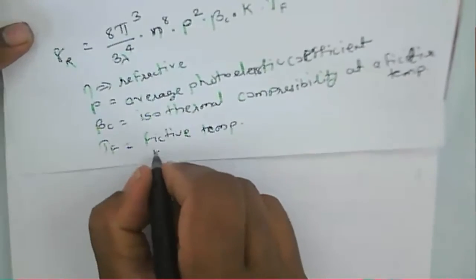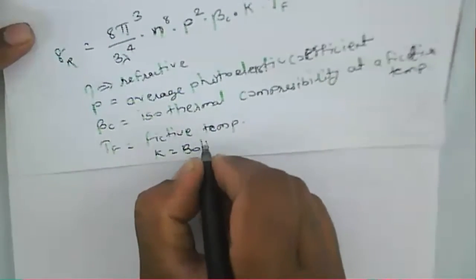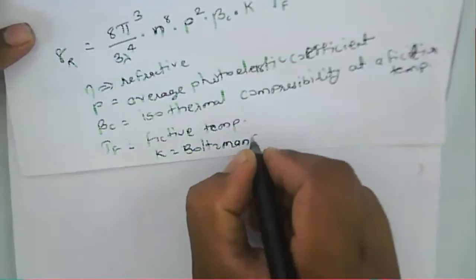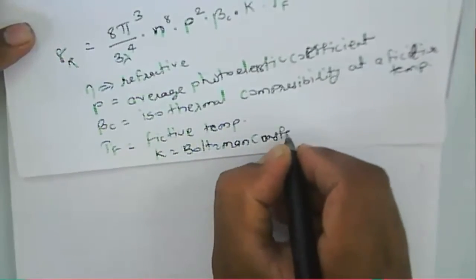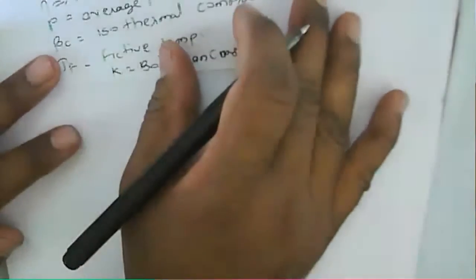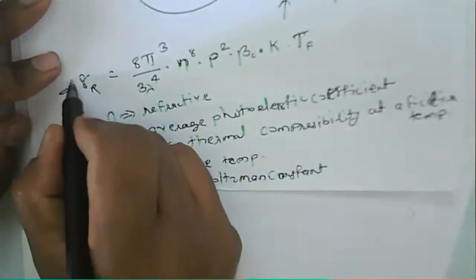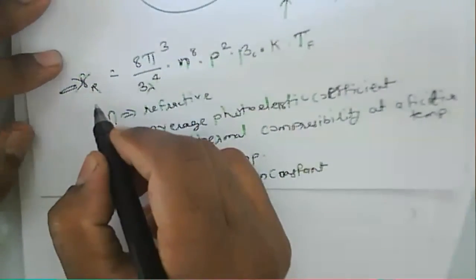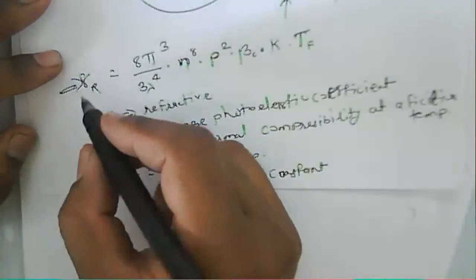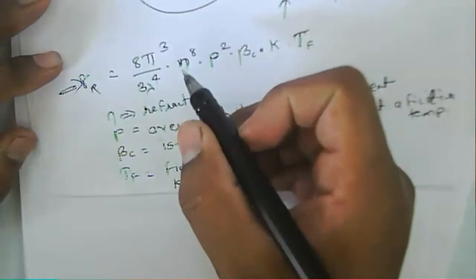K is the Boltzmann constant. And this will give us the Rayleigh scattering coefficient of an optical fiber.